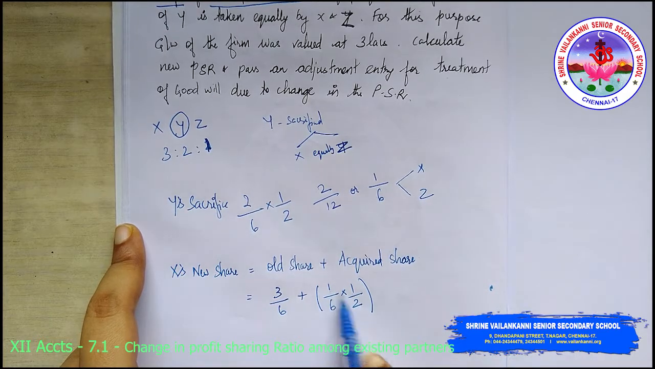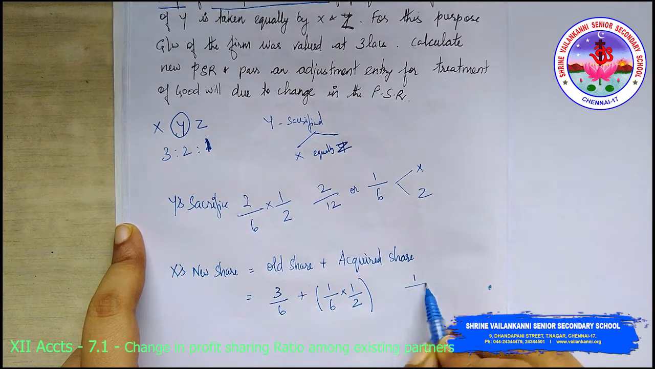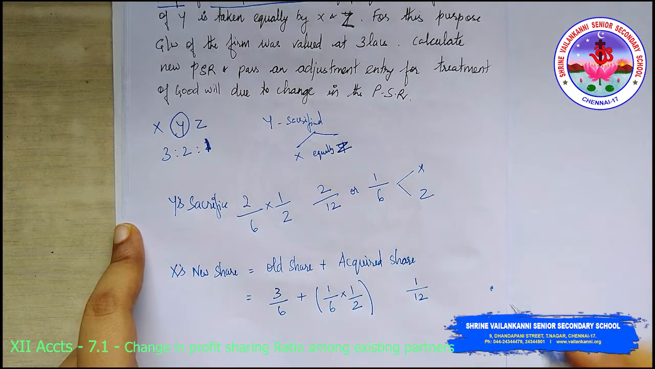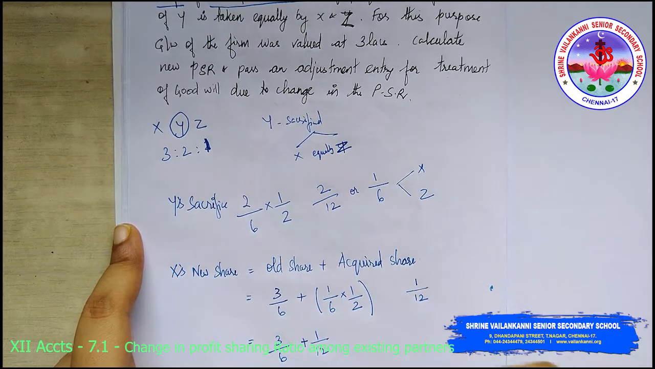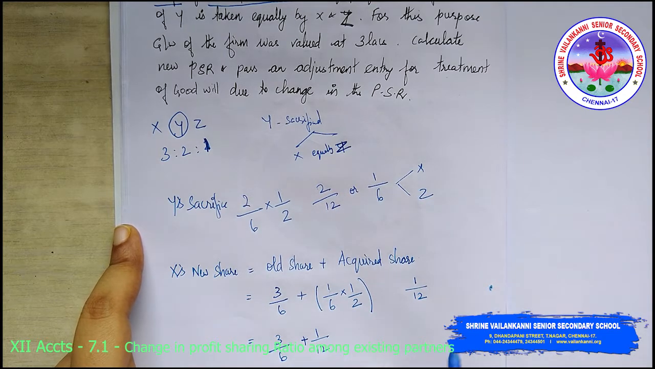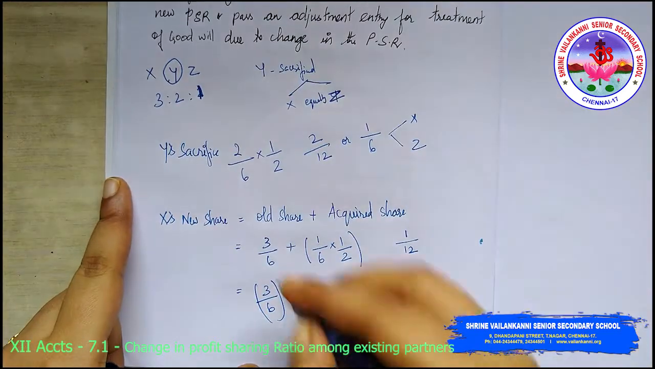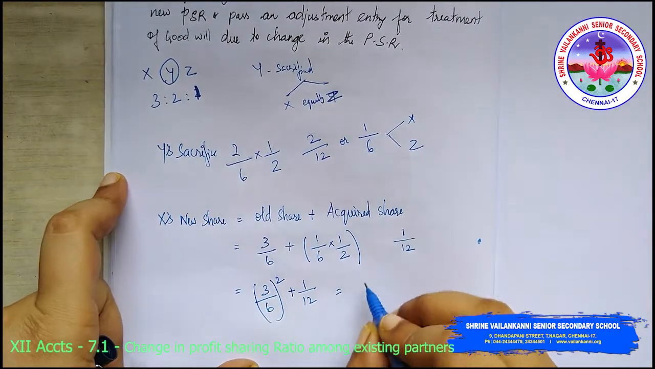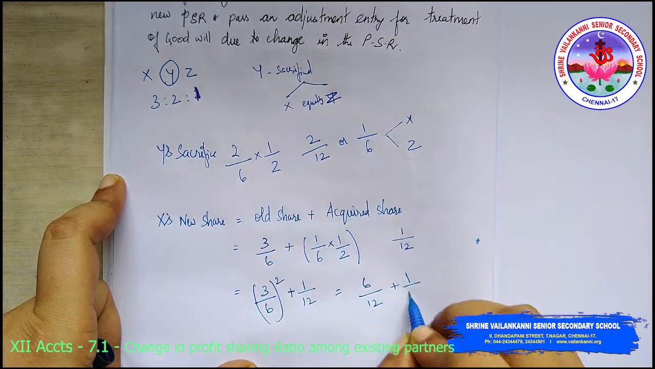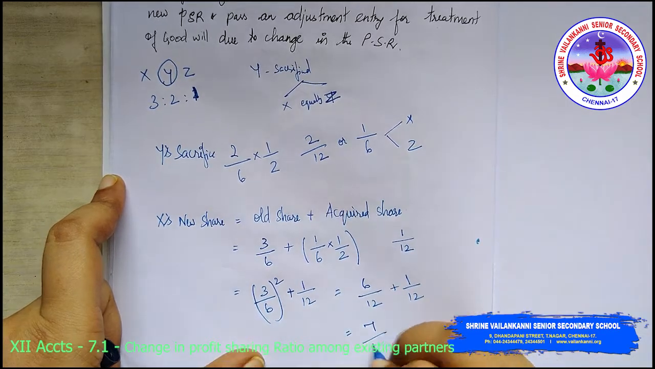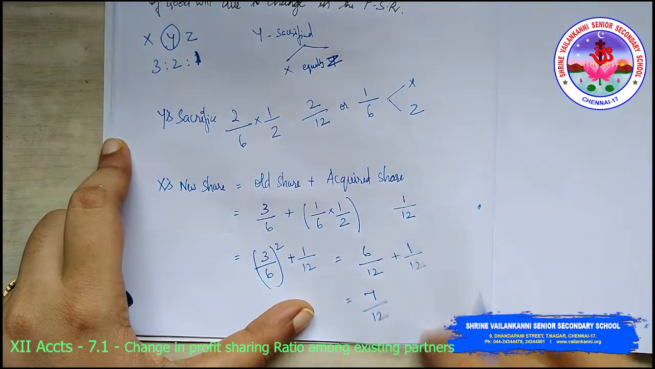I am just calculating this part alone. So 1 by 12. So this happens to be 3 by 6 plus 1 by 12. In this case we have to make sure that the denominators are equal, so I am just multiplying this by 2. What will I get? 6 divided by 12 plus 1 divided by 12, which happens to be 7 divided by 12. So the new share of X is 7 divided by 12.